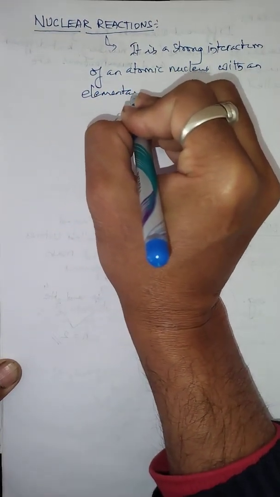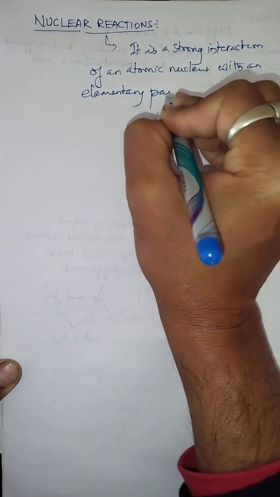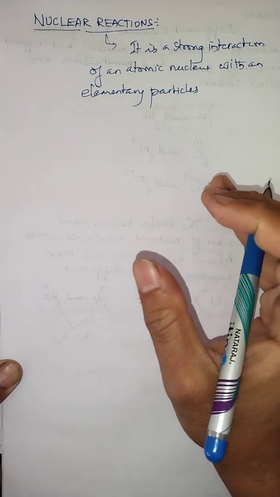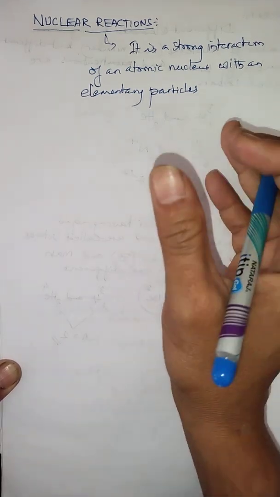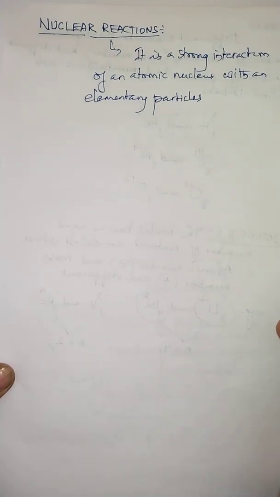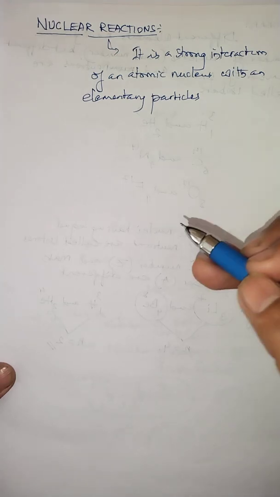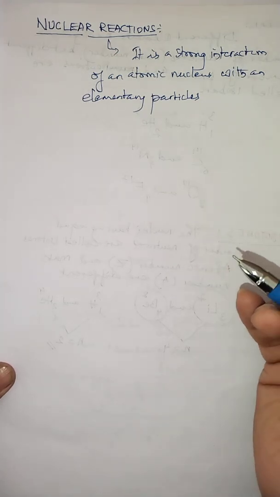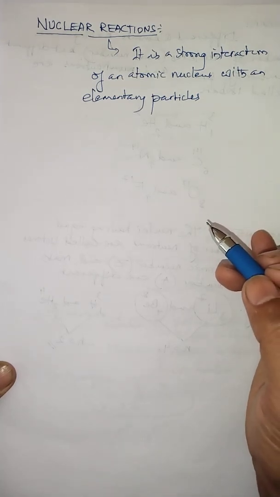So when the nucleus of any element has a strong interaction with an elementary particle, such a strong interaction leads to the formation of new particles and a new element, and a new nucleus is formed, and this type of reaction which occurs is called a nuclear reaction.